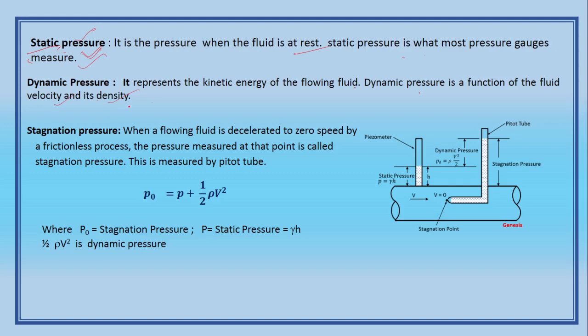You understand my point? So in this figure I have shown a piezometer, which is used to measure the static pressure. This is the column and that is the H. That H is the pressure head, and the pressure is P equals gamma H. We call it static pressure. If a pressure gauge is placed instead of this piezometer, we call it gauge pressure. So there should not be any confusion between static pressure and gauge pressure.